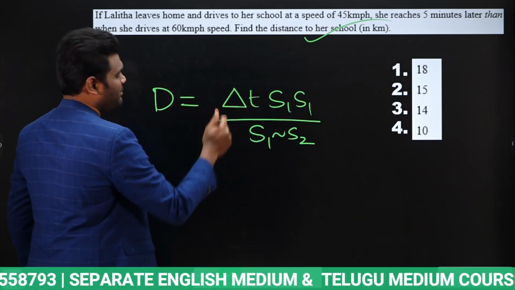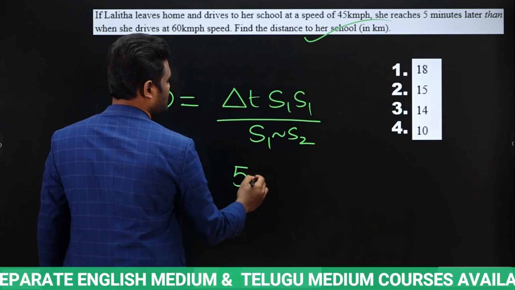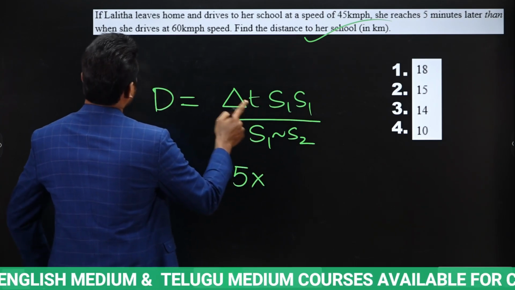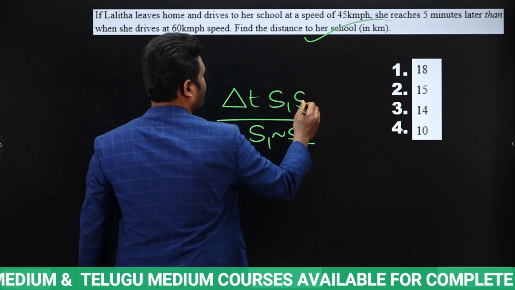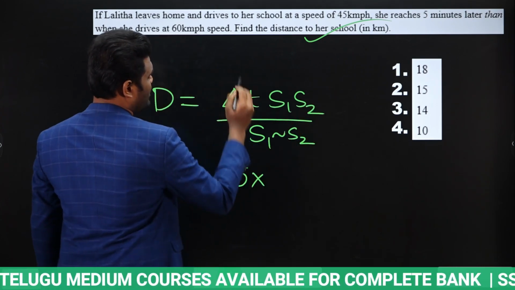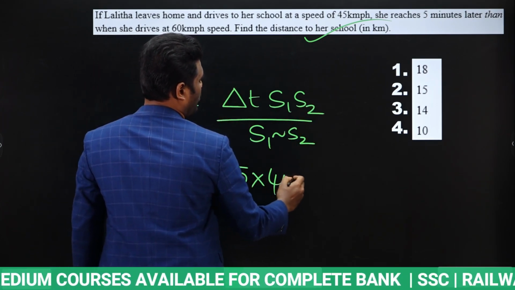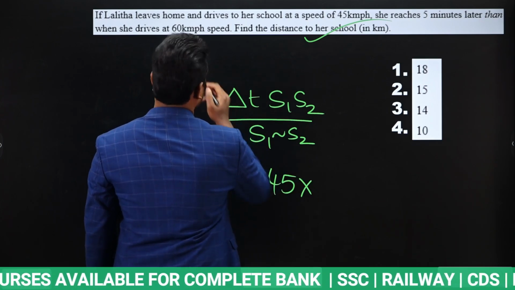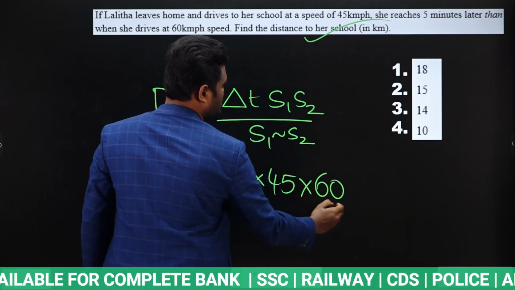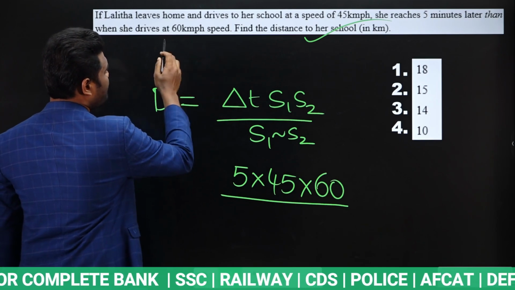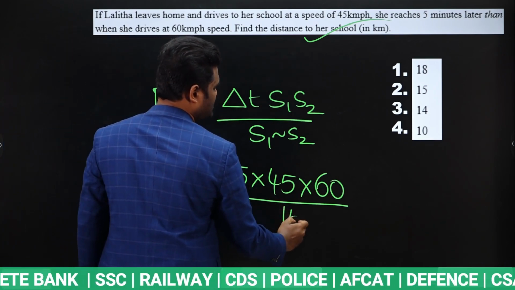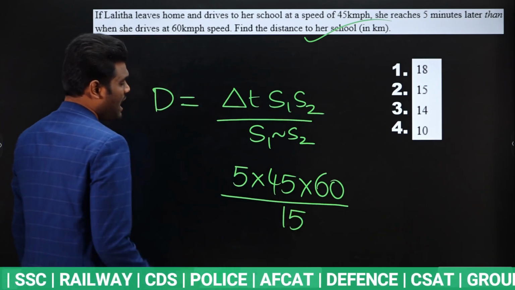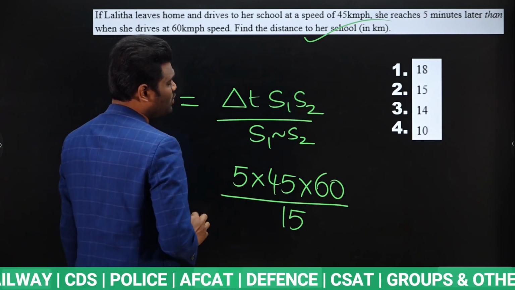What is the difference in time? The difference in time is 5 minutes. Next, S1. What is the value of S1? S1 value is 45 km per hour. What is the value of S2? S2 value is 60 km per hour. S1 difference S2 means 60 minus 45. The difference is nothing but how much? 15 km per hour.